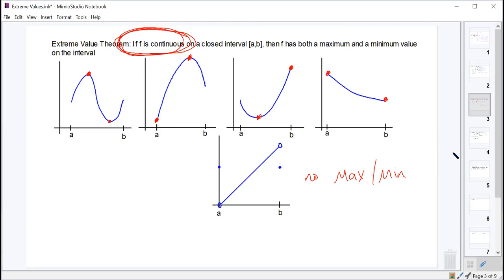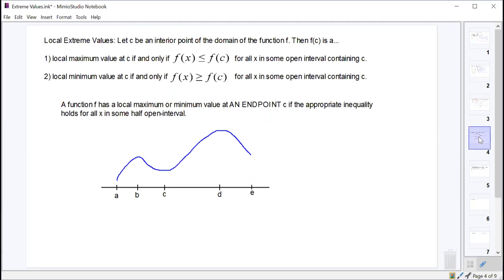Cool. All right. So that's all we have to say about absolute extrema. We're going to go back to the extreme value theorem at some point in the next day or two and use it, but for now, we just want you to know what it is. So we're going to talk about local extrema. Local maxima and local minima just means that on some open interval, that point is the highest or the lowest point.